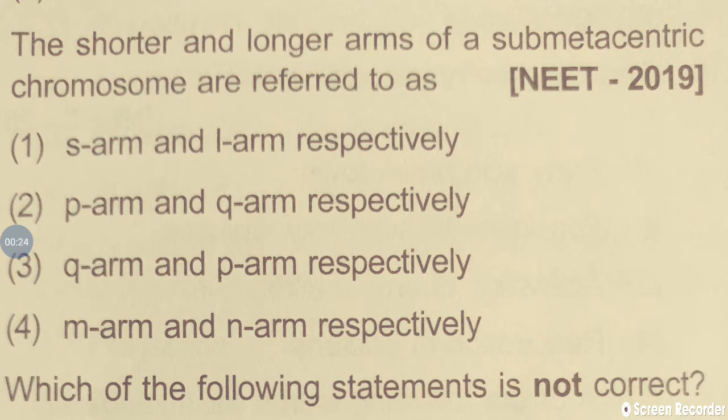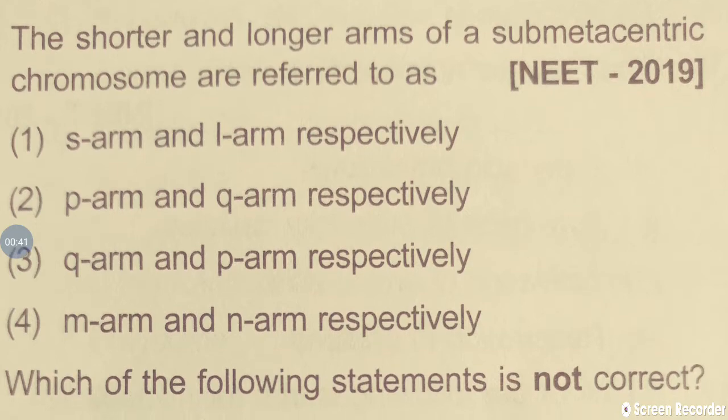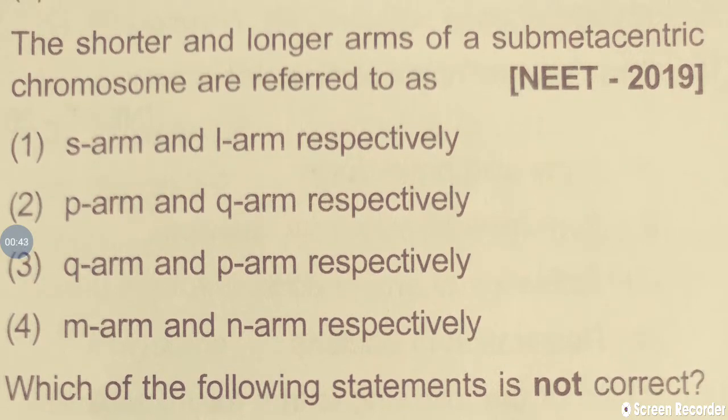There are four types of chromosomes: metacentric, submetacentric, acrocentric, and telocentric. They asked about the submetacentric chromosome. There are two arms, one longer and one shorter. So what do you call them?